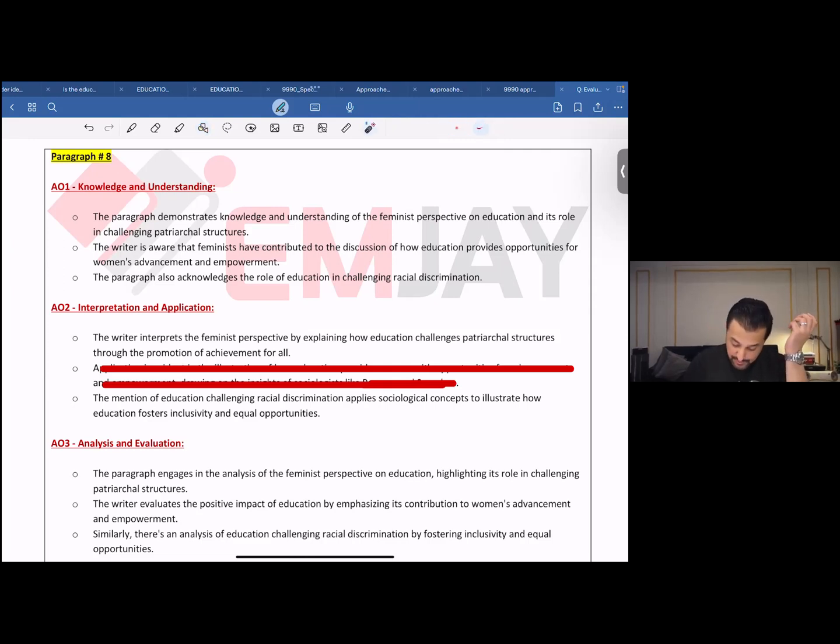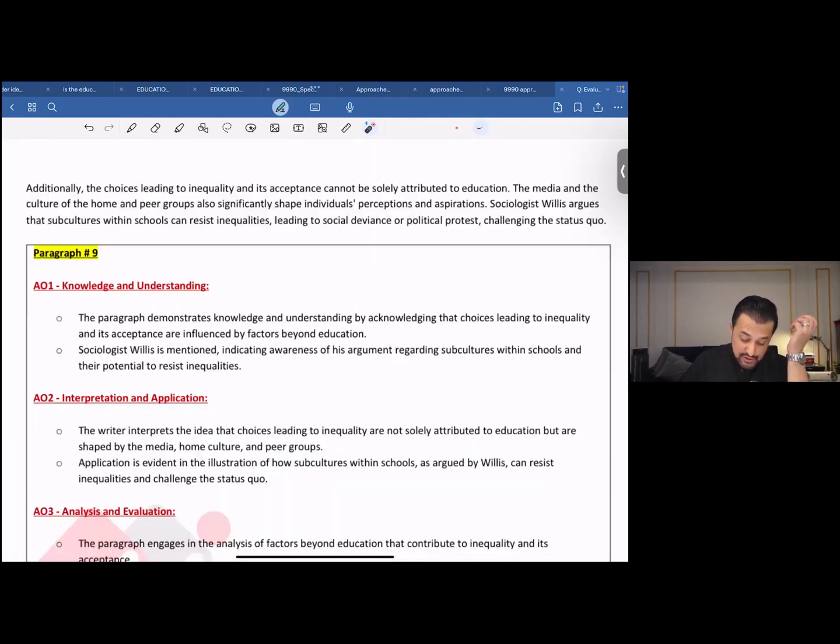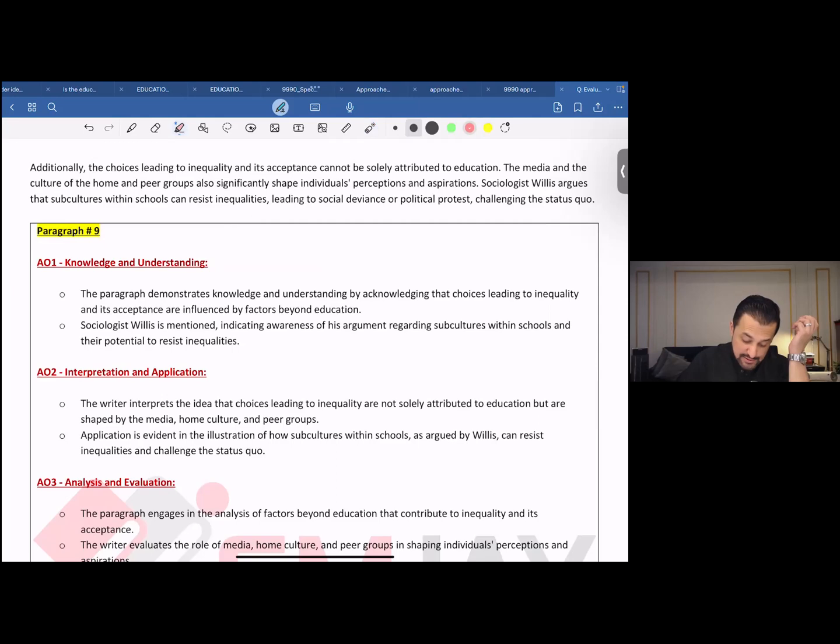Now, this particular paragraph is followed by the ninth paragraph, which says: additionally, the choices leading to inequality and its acceptance cannot be solely attributed to education. The media and the culture of the home and peer groups also significantly shape individuals' perception and aspirations. Sociologists such as Paul Willis argue that the subcultures within school can resist inequalities, leading to social deviance and political protests challenging the status quo.